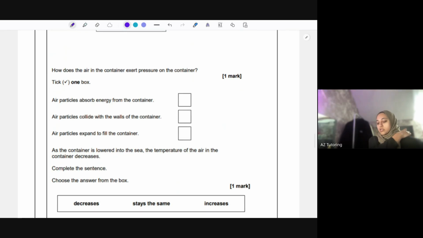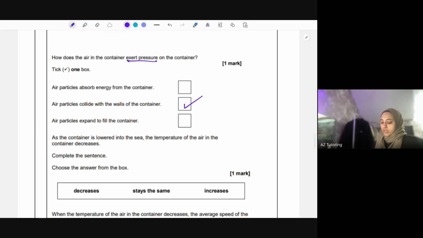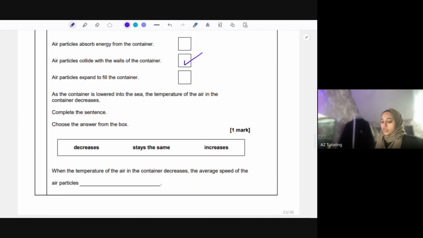How does air in the container exert pressure on the container? So this is your gas theory. The particles are colliding with the wall, which is causing that pressure. So something about colliding with the wall. Yep, that's this one here. So air particles collide with the walls of the container. When the air particles are hitting that, that's causing the pressure on the container to increase. As the container is lowered into the sea, the temperature of the air in the container decreases. That's the reason why they're putting it in the sea. They don't want the data storage to be too hot.